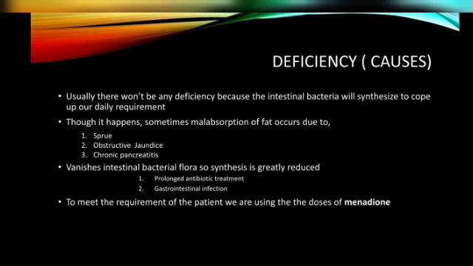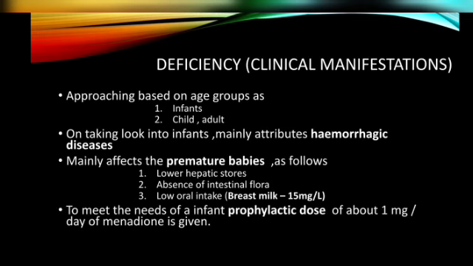And besides this, to meet the requirements of the patient, we are using synthetic vitamin. I have previously mentioned vitamin K, okay. Deficiency and clinical manifestation: I have classified this as deficiency manifestation for infants and deficiency manifestation for children and adults, okay. Mainly in an infant, this causes hemorrhagic disease, and besides this, it mainly affects premature babies.